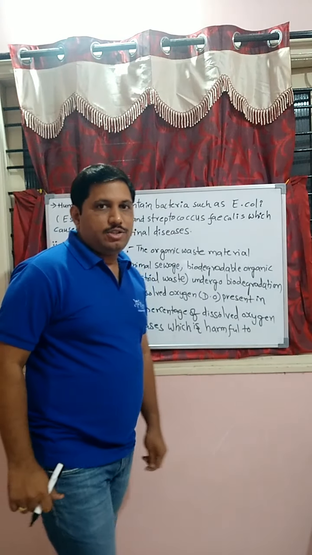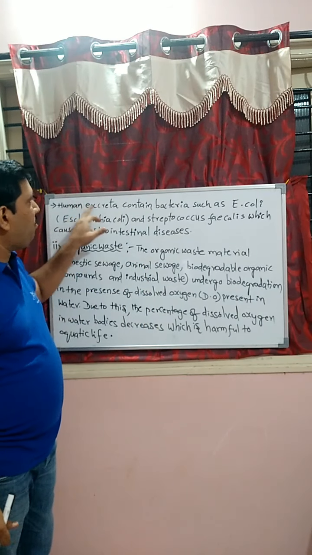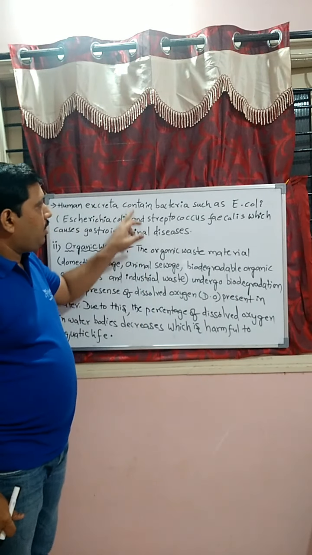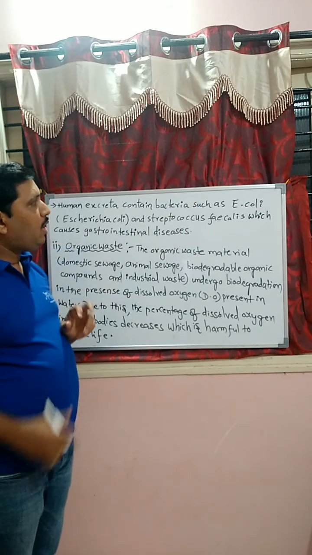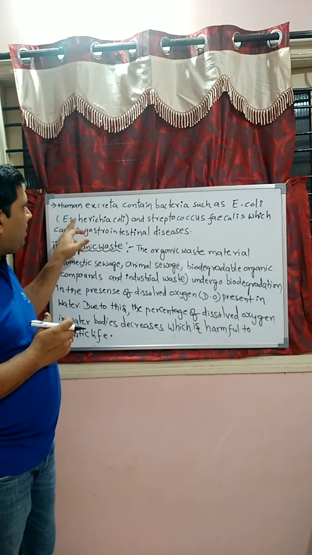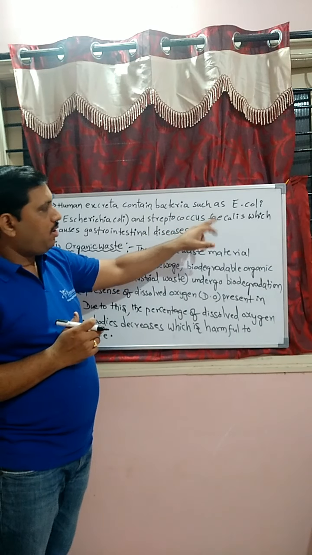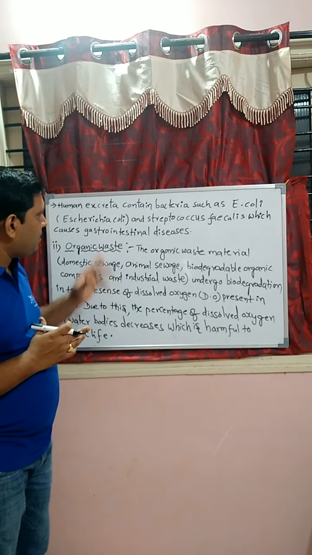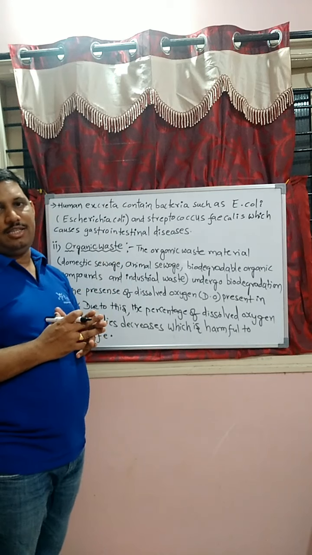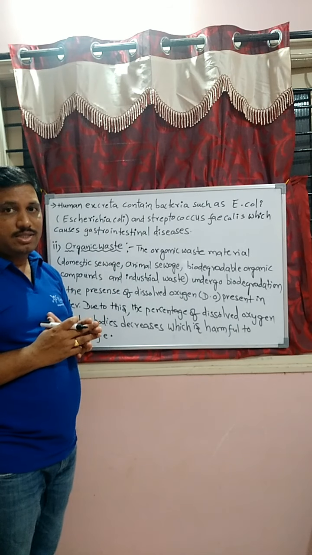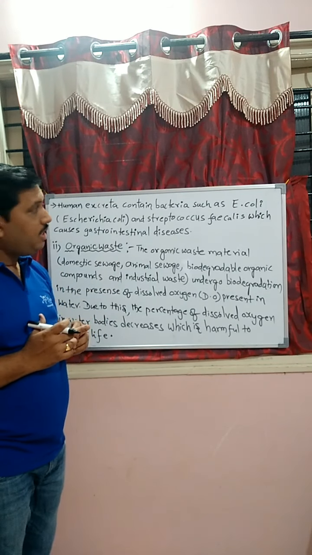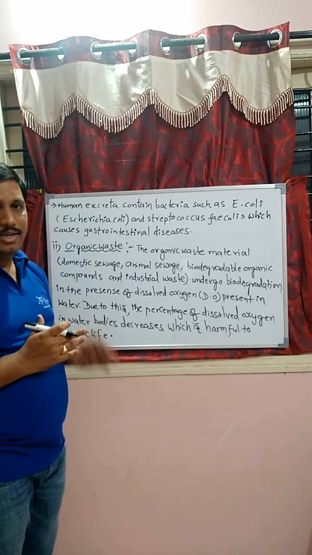Next, continuation, students. Human excreta contains bacteria such as E. coli, known as Escherichia coli, and Streptococcus faecalis, which cause gastrointestinal diseases. In the NCERT textbook, it is a direct sentence, students.